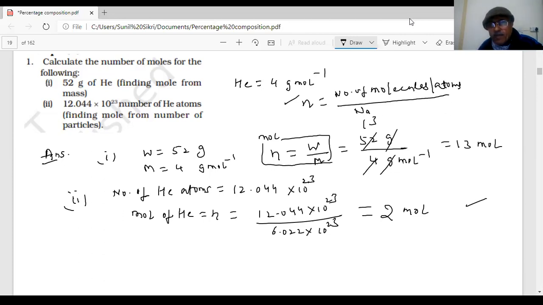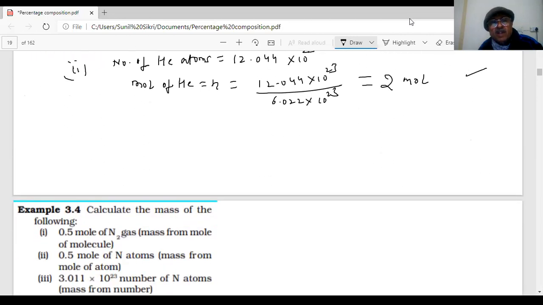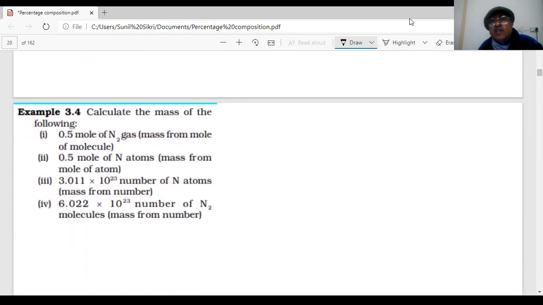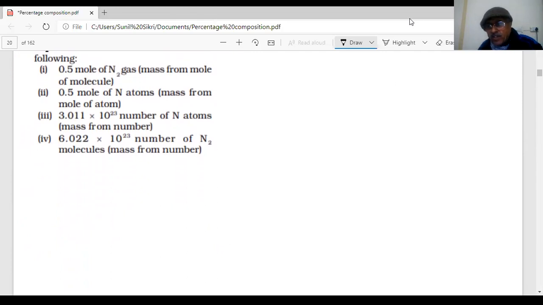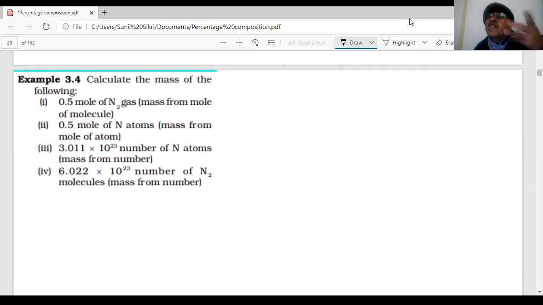Clear? Okay, thank you for helping me, because if I make a mistake, please point me out. Some mathematical calculations are involved. All this small concept is question, answer, calculations. And in our lecture, we give so many questions so that you can do any question in the paper. All types of questions I provide. Now the next question is on the screen. Calculate the mass of the following.